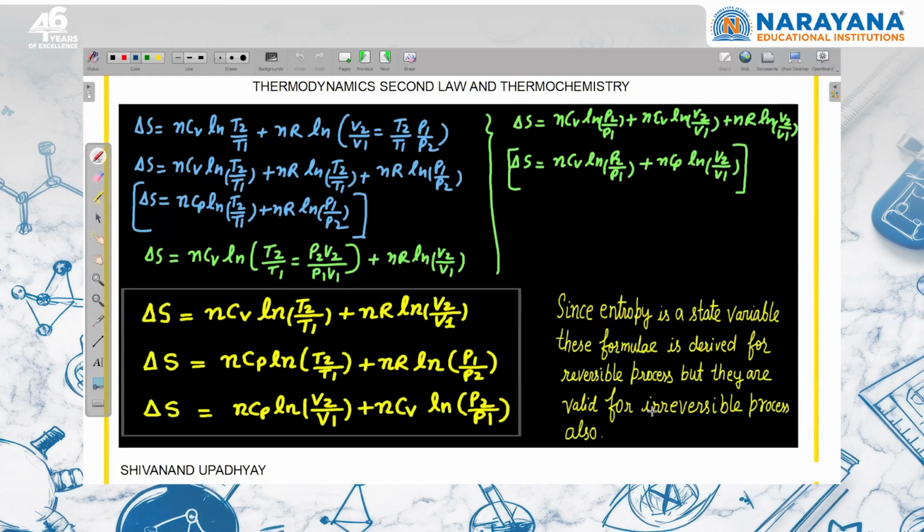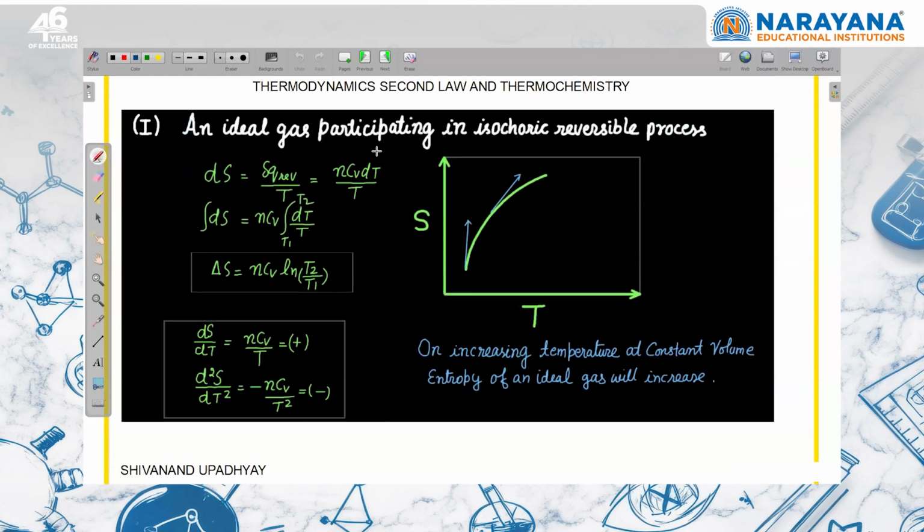Now, an ideal gas participating in an isochoric reversible process. For that, I should start with dS. dS is equal to dq reversible upon T. And then I can write that if volume is constant, this is equal to nCV dT upon T. So this is the entropy change for an ideal gas participating in an isochoric reversible process, and I want to draw the entropy versus temperature graph for that.